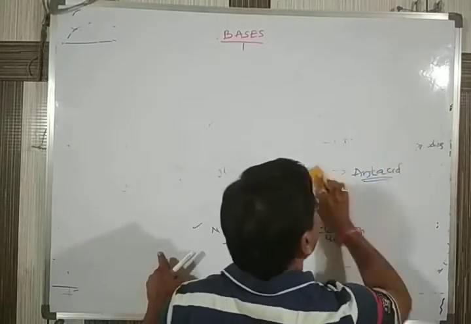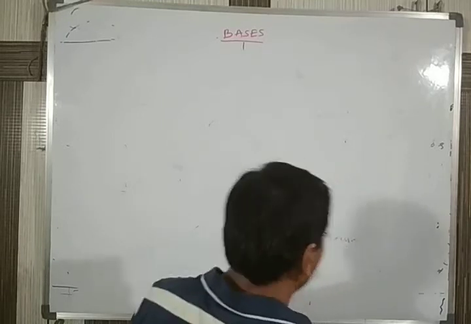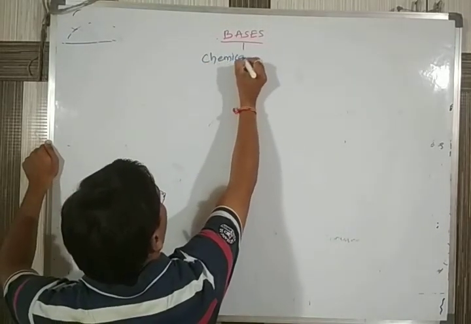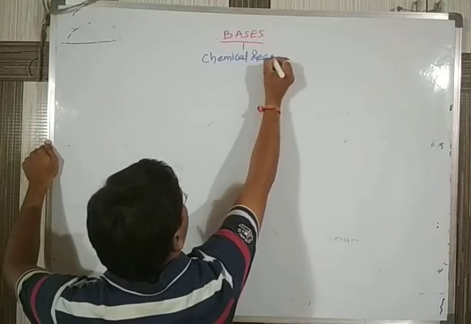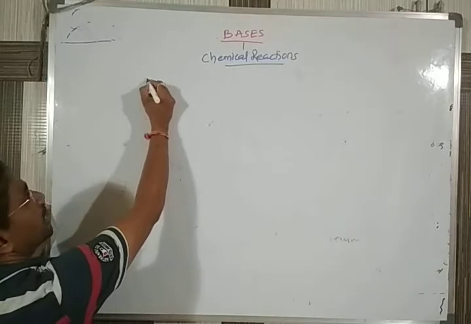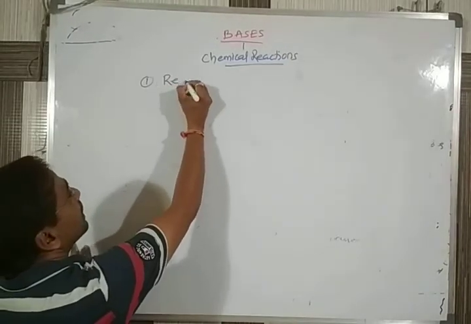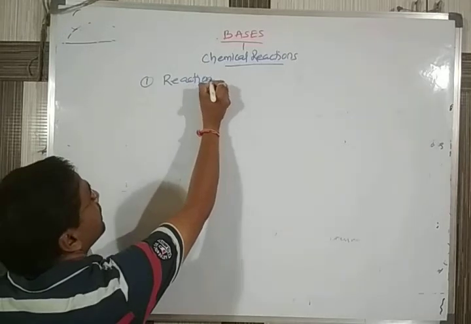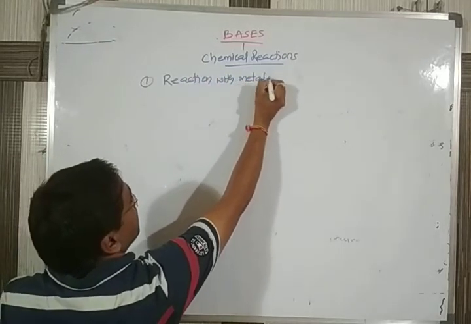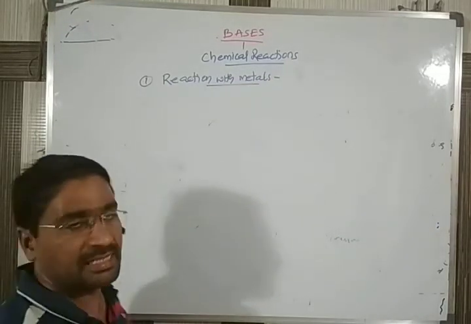So the next topic is the chemical properties of bases, the chemical reactions. In acids also we discussed a few chemical reactions, and here also we will discuss a few reactions. The first one is reaction with metals. Bases can easily react with the metals.